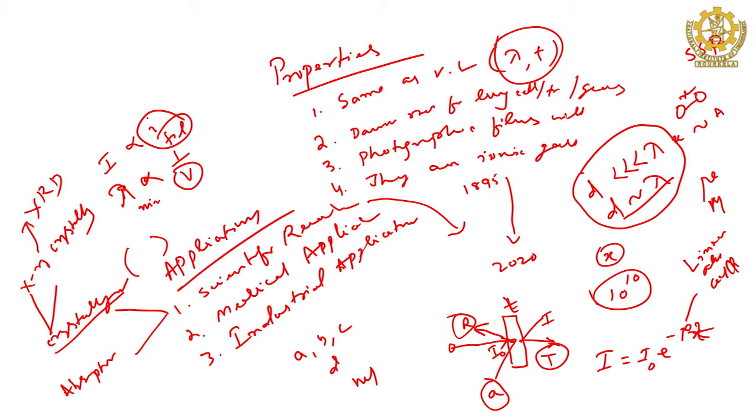A, B, C are the lattice parameters, and with reference to that there are 7 crystal systems. Cubic is the simplest one, where A equals B equals C, but for all other systems it is different. But again they are all crystalline. The simplest is the cubic crystal where A equals B equals C. Again it may be BCC, FCC or simple cubic, does not matter, but all are cubic because this condition is satisfied.